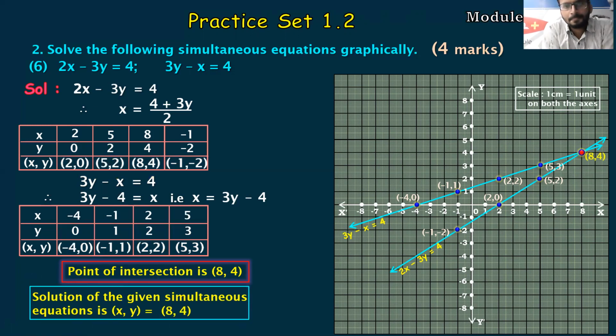Get out of marks. So students, many of the students are asking me a question: how much time ideally should we take for a graphical question? I would say practice, and while practicing you can keep a watch or a clock with you and check your timing, whether you are able to solve this within 7 or 8 minutes. It's the maximum time. So 3 minutes you can take for calculation, and 5 minutes at most for the graphical part. So 8 minutes, and then with practice you will be able to do it in 6 or 7 minutes also. Okay.